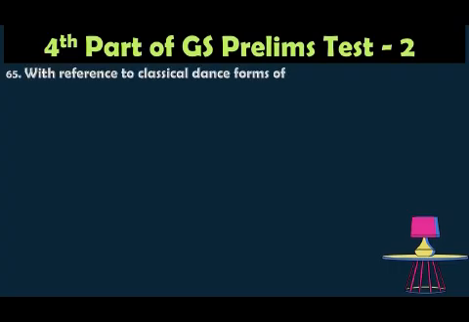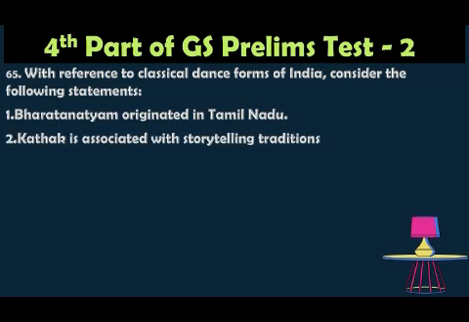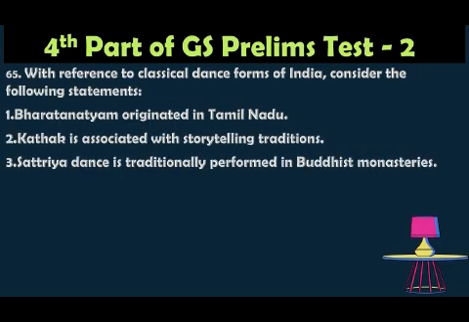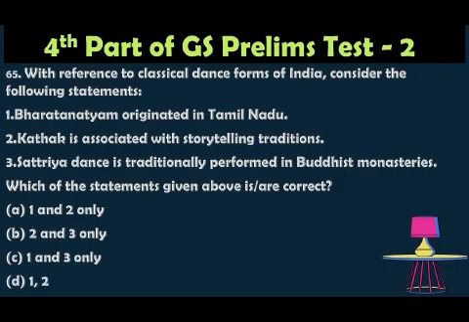Question number 65. With reference to the classical dance forms of India, consider the following statements. One, Bharatanatyam originated in Tamil Nadu. Two, Kathak is associated with storytelling tradition. Three, Satriya dance is traditionally performed in Buddhist monasteries. Which of the statements given above is correct? Option A 1 and 2 only, option B 2 and 3 only, option C 1 and 3 only, option D 1, 2 and also 3.